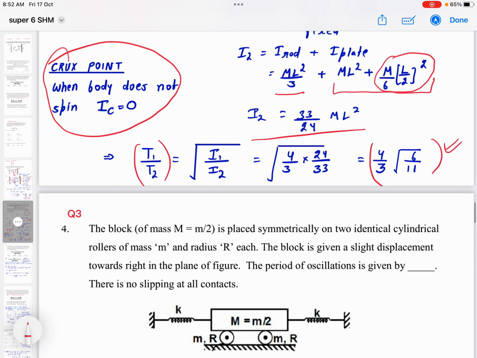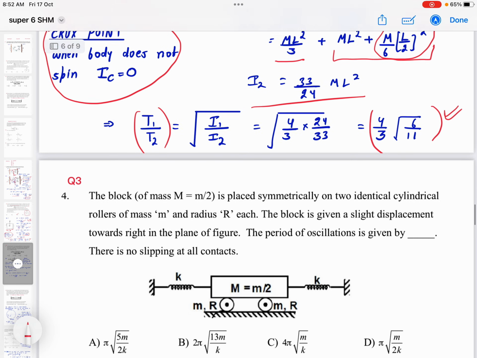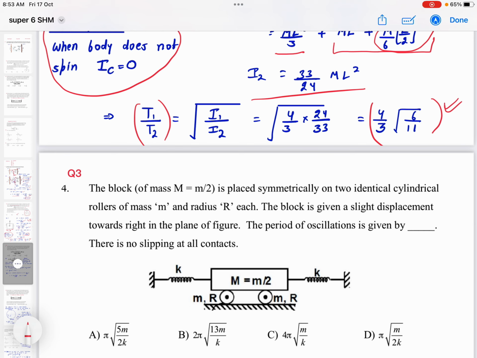Okay, let's move now to question number 3. If you can see, there is a system that contains 2 rollers, 1 block and 2 springs, right? Again, this question can be solved by 2 approaches. One is the force method, another is the energy method.